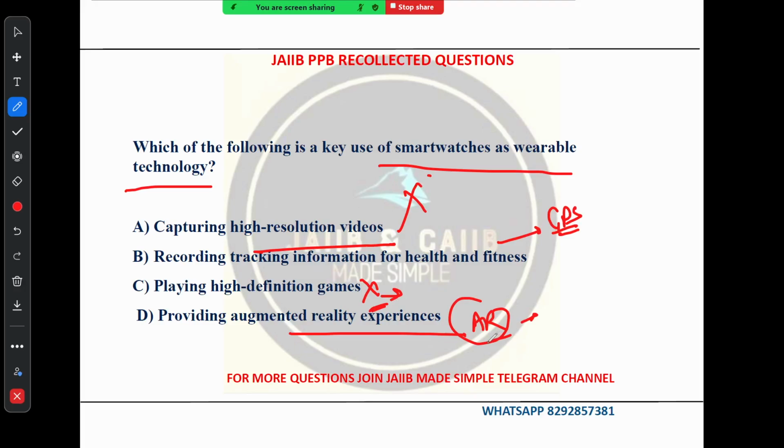That's why, while some experimental AR features might be incorporated in future models, currently smartphones and dedicated AR devices are better platforms for the experience. So let me conclude. The key use of a smartwatch as a wearable technology is this one. Option number B, recording tracking information for health and fitness. That's the point, right? So option number B is the correct one.